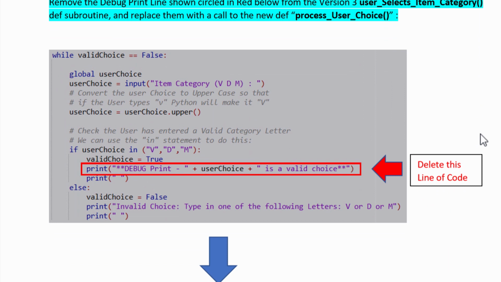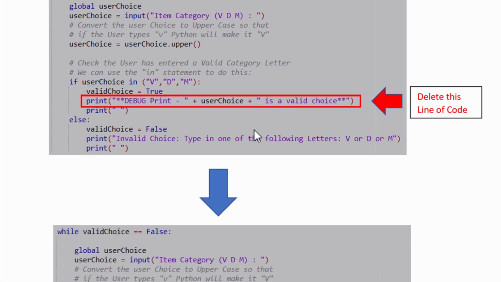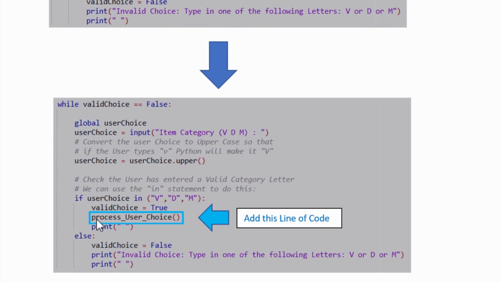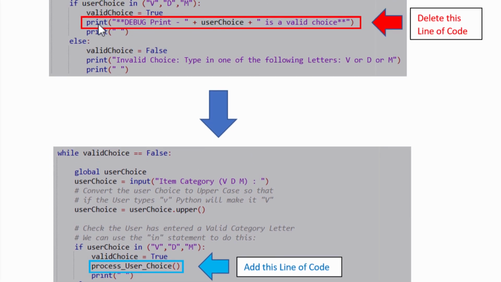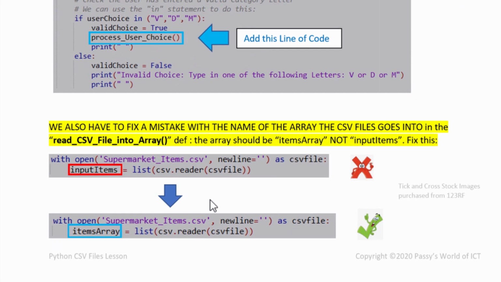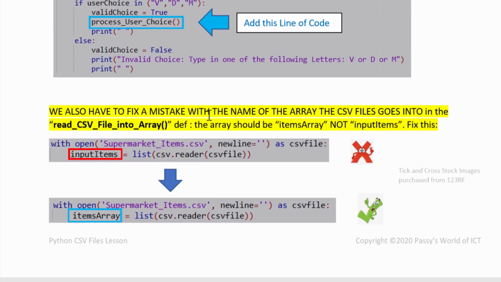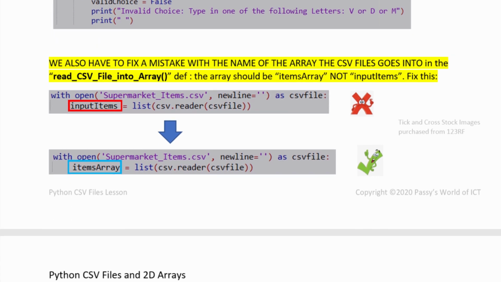All right, so what it looks like when we do the Python code is, the first thing is where we've got them doing a valid choice, and we just said debug print that it's a good choice, we need to delete that out, and we need to have a new subroutine def name process user choice put in there instead. So delete the debug and put this one in instead. And also we have to fix a mistake. We finally found the mistake here where we've got the read CSV file into array. It's supposed to be items array here, not input items. And we'll try and fix that up back on those other slides as well.